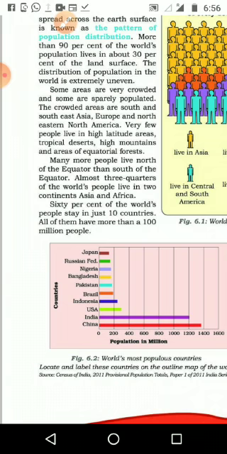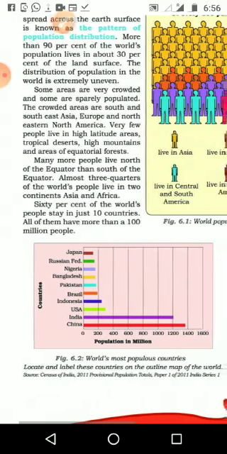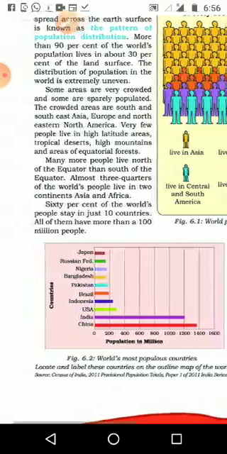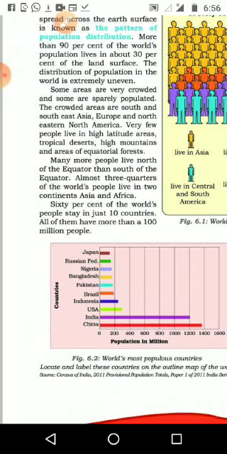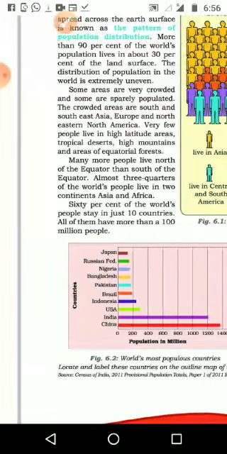The crowded areas are South and Southeast Asia, Europe and Northeastern North America. Very few people live in high latitude areas, tropical deserts, high mountains and areas of equatorial forest, because in the rainforest it is very difficult to live.